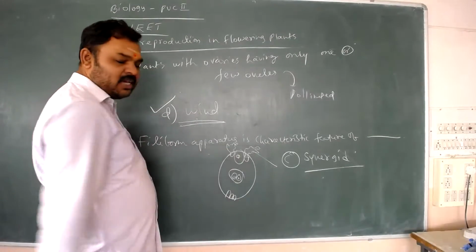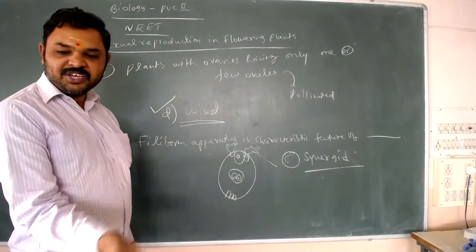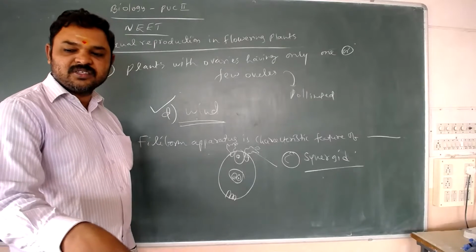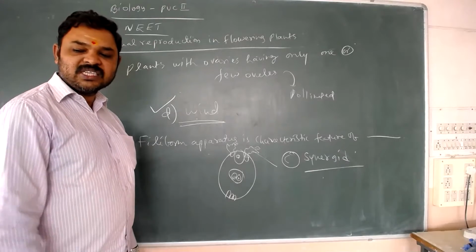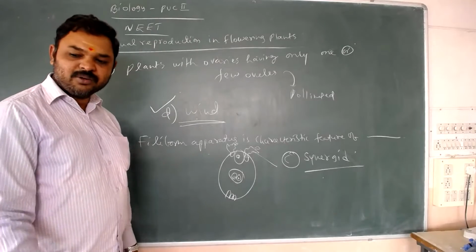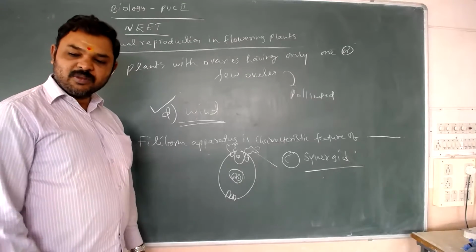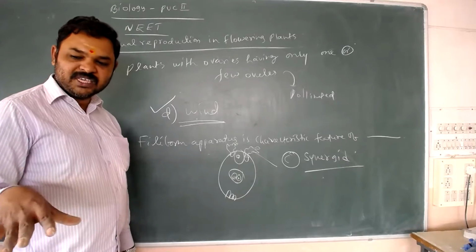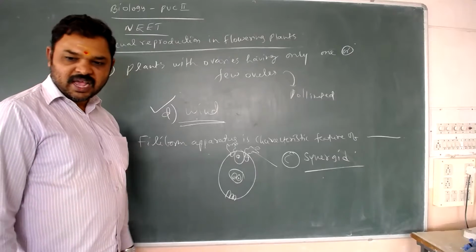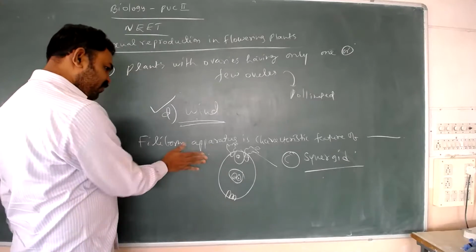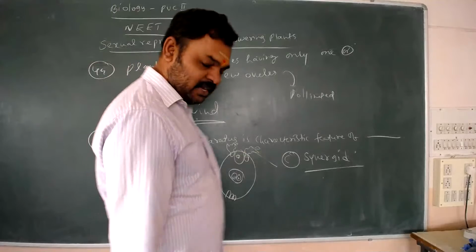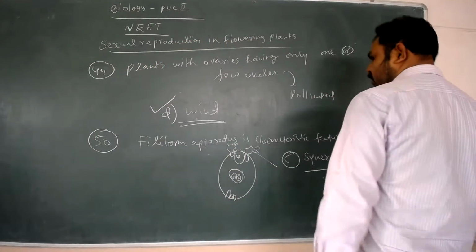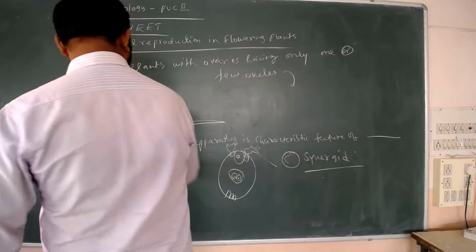The synergids guide the pollen tube into the synergid, where the sperms are released. One sperm travels to the egg, where syngamy happens. One more sperm travels to the central cell, where triple fusion happens and endosperm is formed. This is the synergid, whose character is the filiform apparatus. That was the 50th question. Next one, 51.